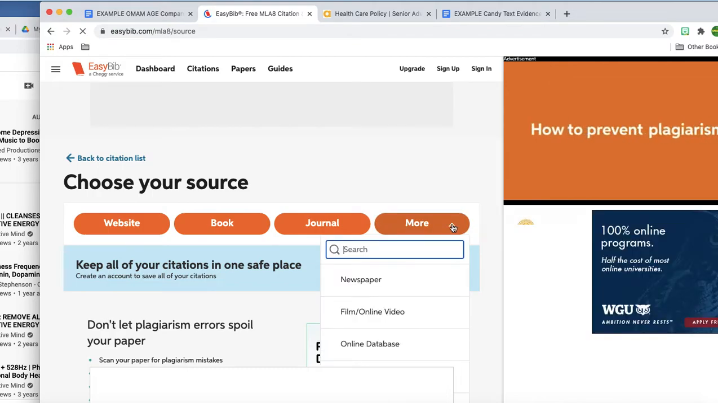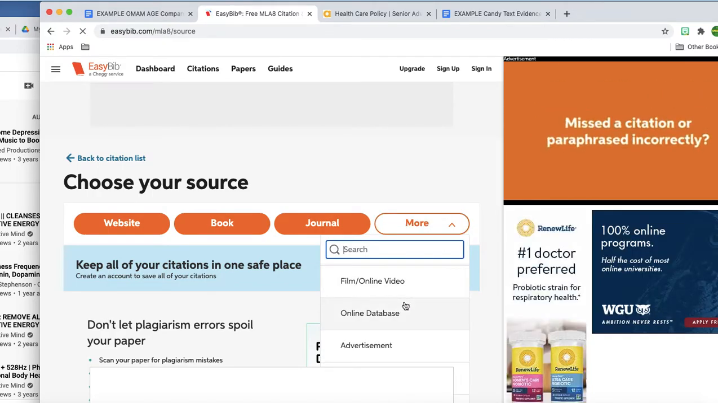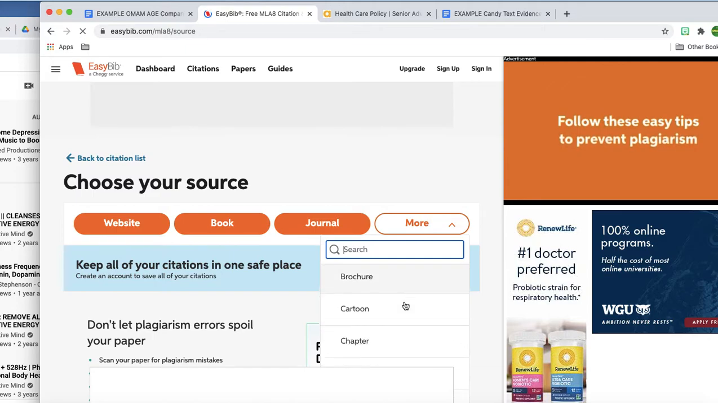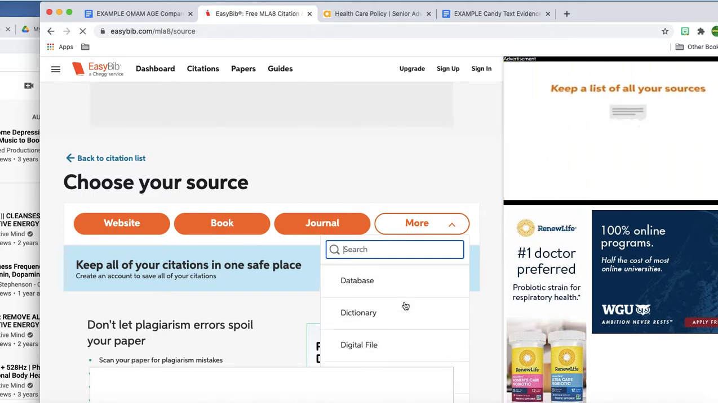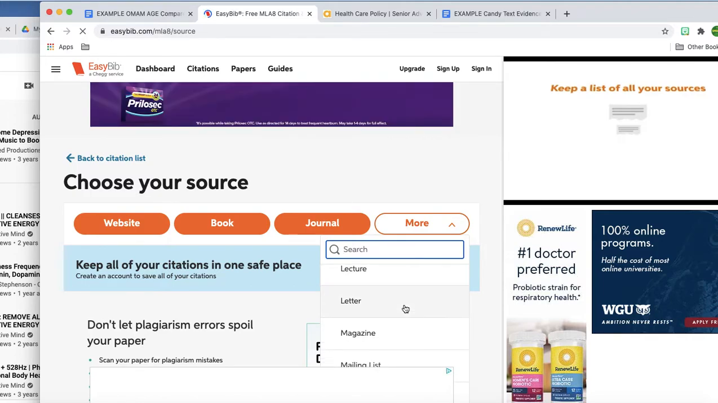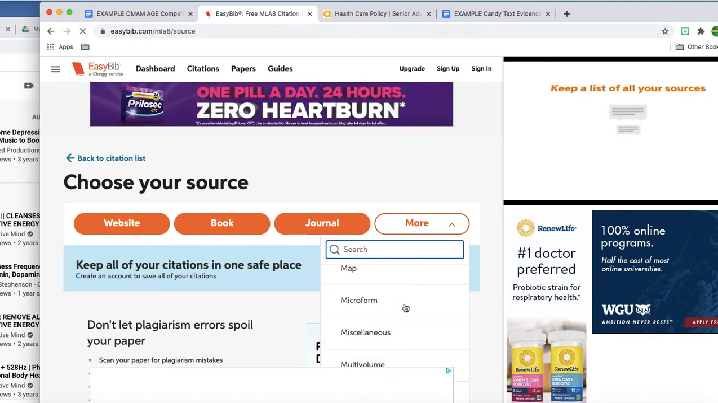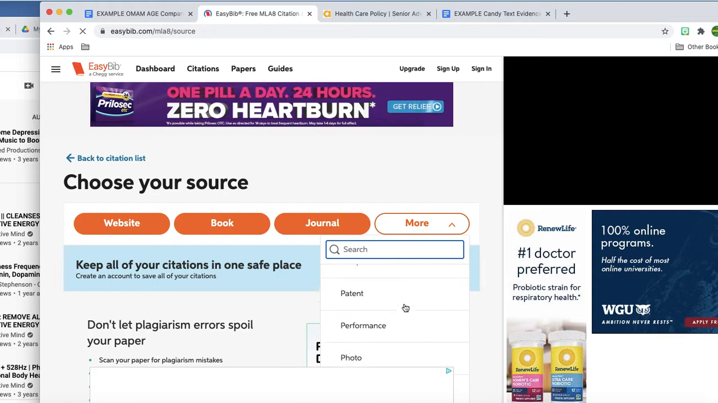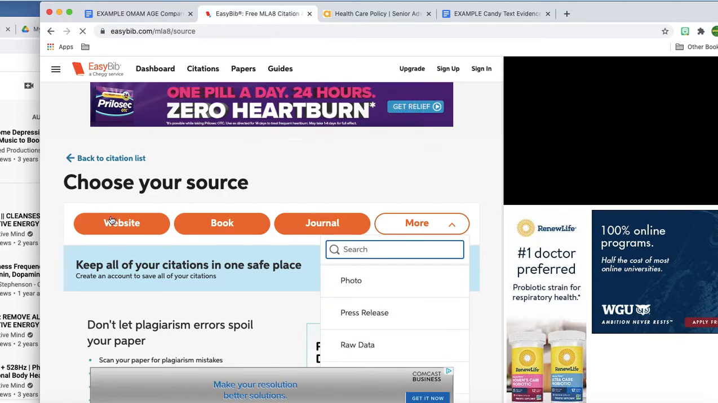And I can look at all my different options. Newspaper, online video, online database. Look at all these choices. I'm just going through seeing if I have a great option. You can always click on website, and that works pretty well most of the time to get you most of what you need. Yeah, I think that's going to be my best option.